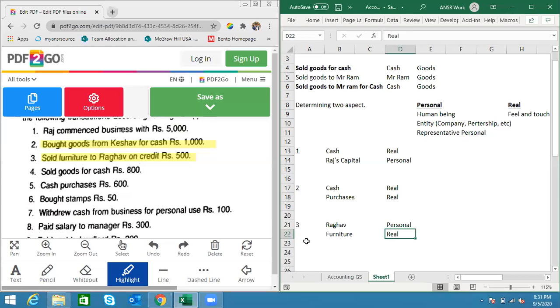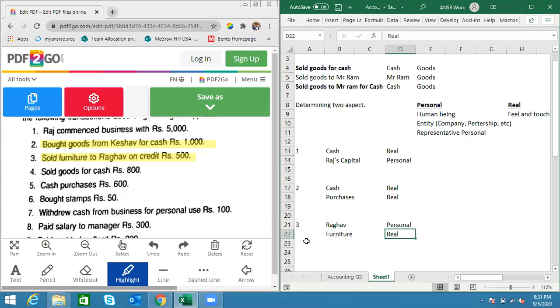So if I ask you, what is core business? I'm again giving you an example. Suppose you purchase some tomato, potato, all of that, which you are going to use today while cooking, and you're going to sell that to the customers. That is your core business. Those are the products that you're selling to the customers. But furniture you are not selling. It is rather supporting your core business. So it will not be purchases account, it will be furniture account only, right?